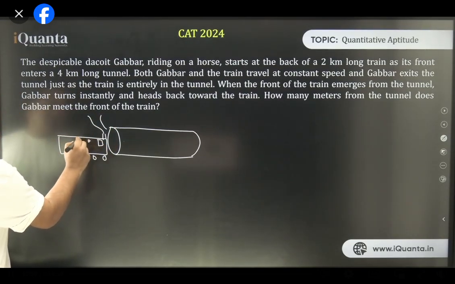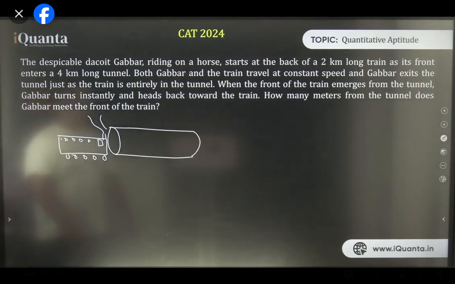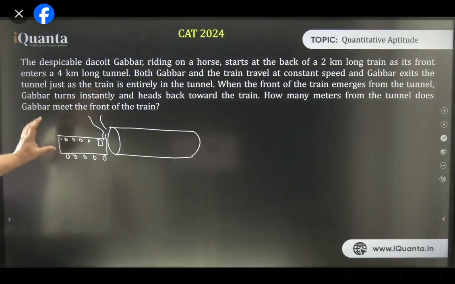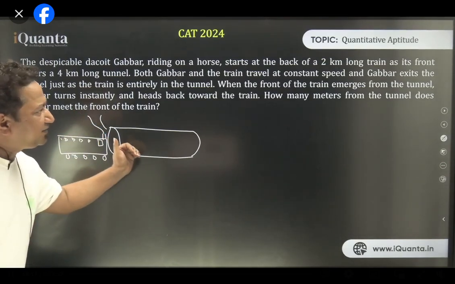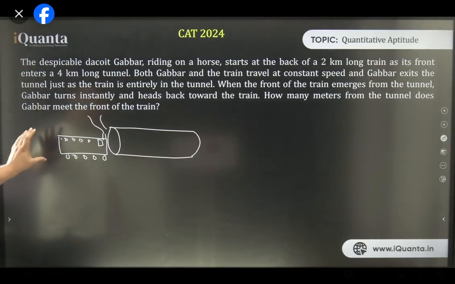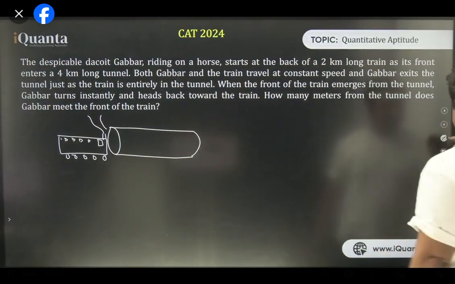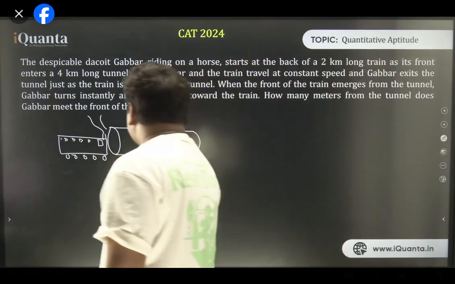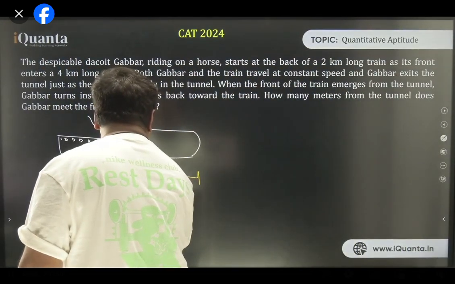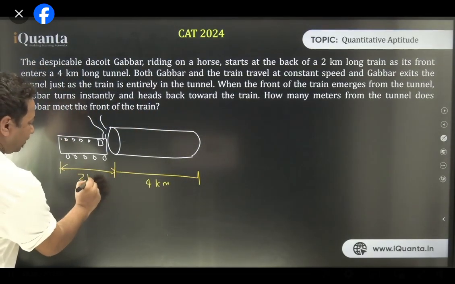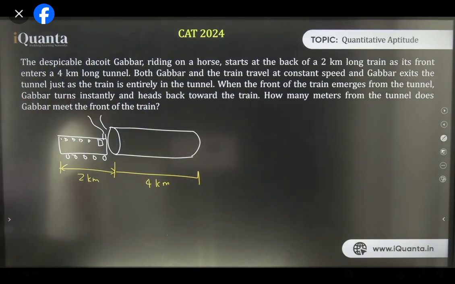The train is 2 kilometers long. When this train starts entering the tunnel, Gabbar starts following it. So this tunnel is 4 kilometers long, and the train is 2 kilometers long. I'm drawing a diagram, and things will become clear to you.